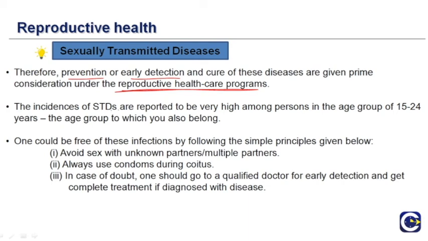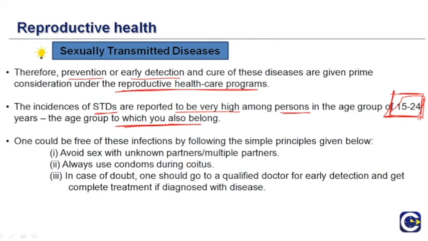The incidence of STDs is reported to be very high among persons in the age group of 15 to 24, which is the age group to which most of the students belong. Of course, the chances of a 5-year-old kid having sexually transmitted diseases is very low, because a 5-year-old will not have sex, and their reproductive organs are not well developed. But this is a very reproductively active age group, and therefore the chances of STDs are very high.